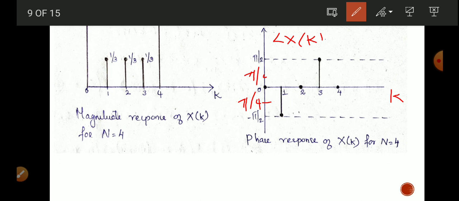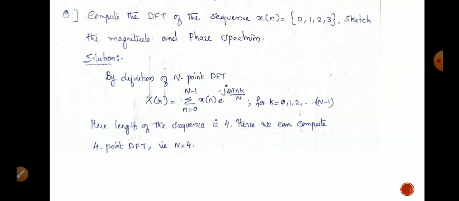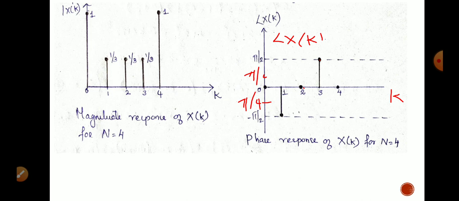On substituting the values, at k equal to 0 we have the angle 0, at k equal to 1 we have the angle minus pi by 2, at k equal to 2 we have the angle 0, and at k equal to 3 the angle is pi by 2. On plotting these values we get the phase response similar to this graph. This is the frequency response of the DFT sequence.